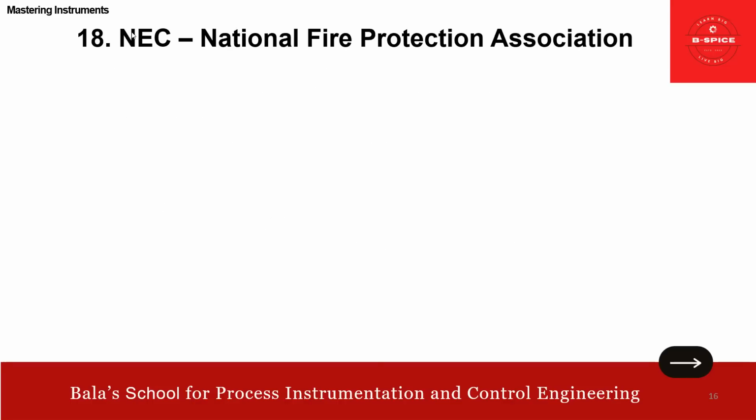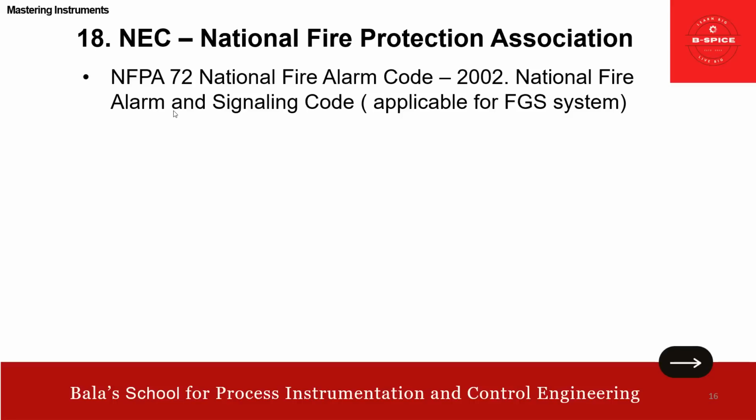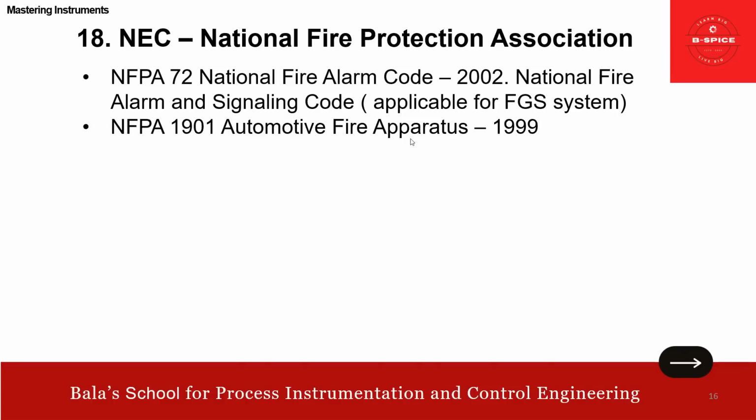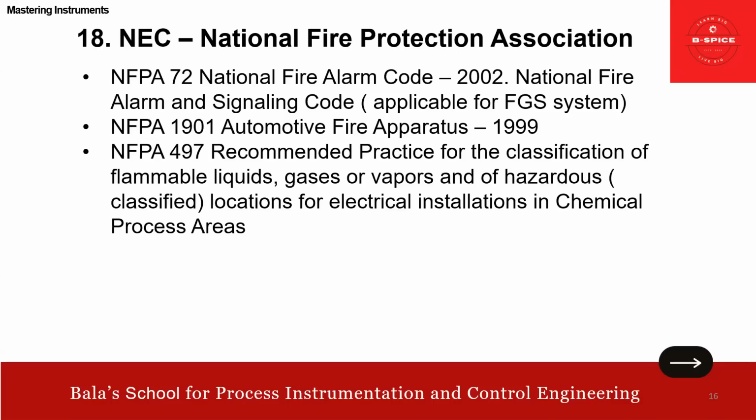And we have a few more. Again, sorry for this typo. NFPA 72, very, very important: National Fire Alarm Code, 2002. Forget about the version, but NFPA 72 talks about the National Fire Alarm and Signaling Code, as applicable for the fire and gas system, FGS. Very important for us, friends, instrumentation people. Then we have NFPA 1901. It talks about the automotive fire apparatus.